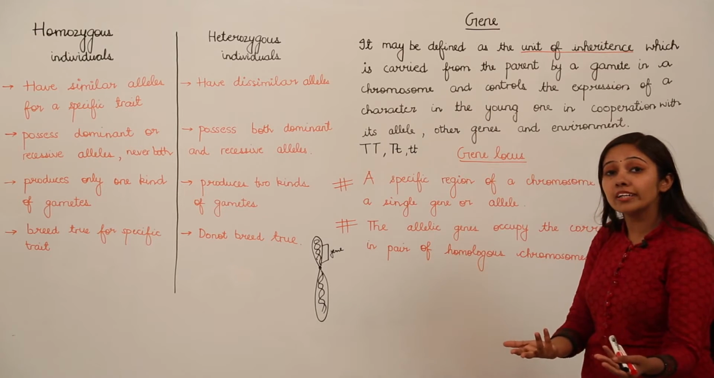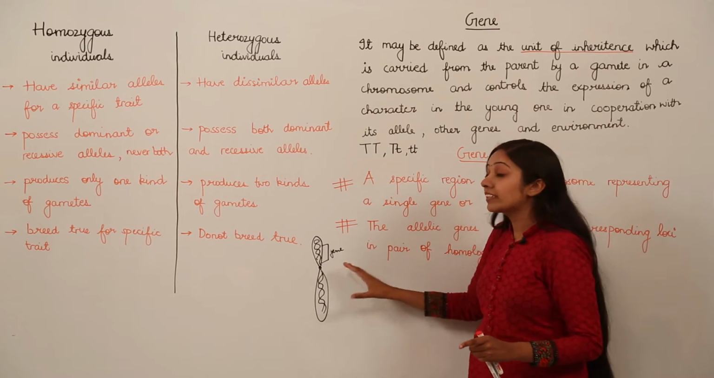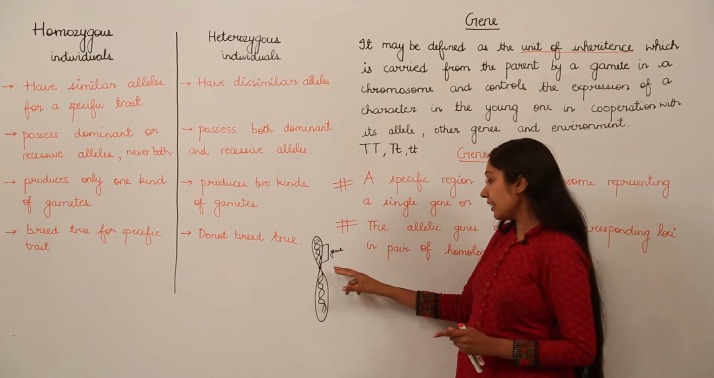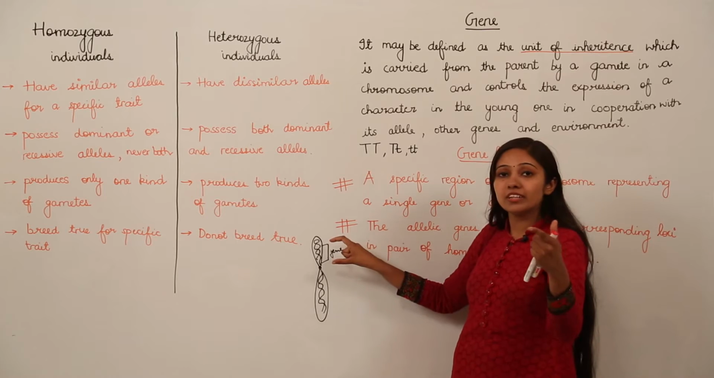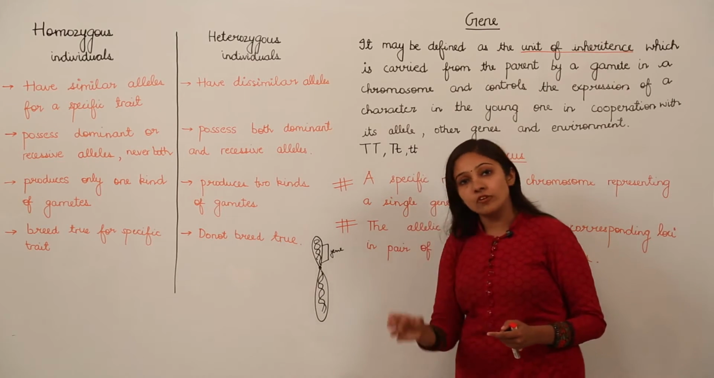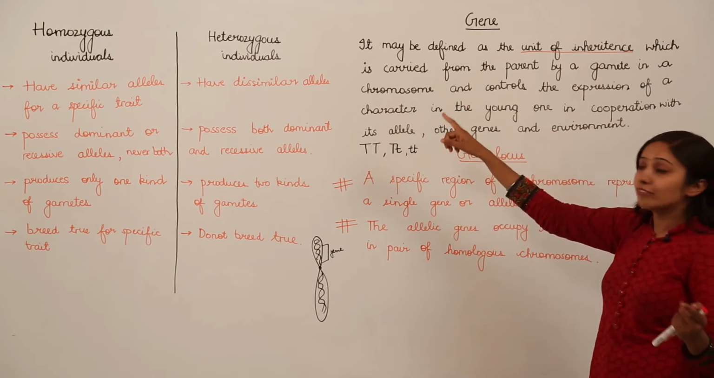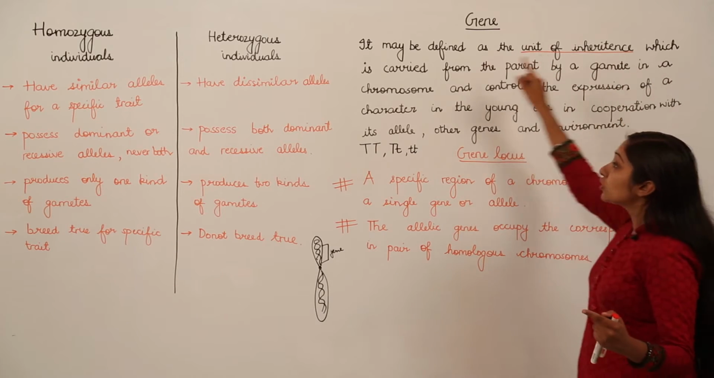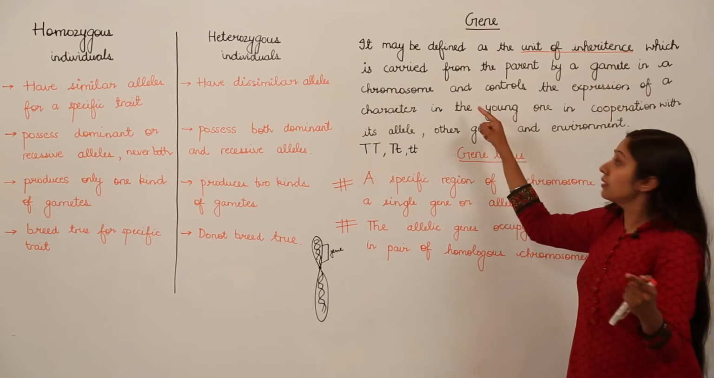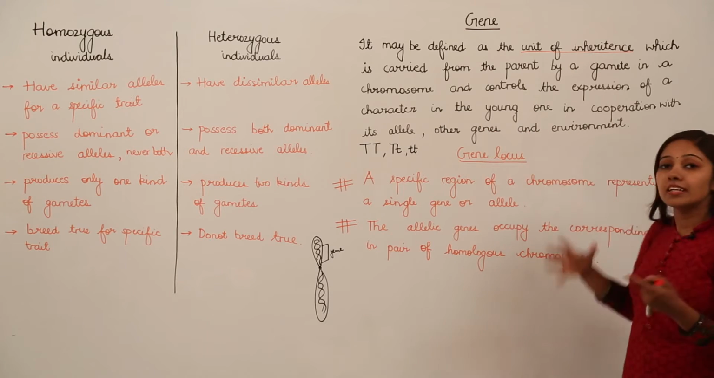Where are these genes located? These genes are located on the chromosome structures which are there in the nucleus of the cell, and these chromosomes have this double helical DNA, and a particular segment of DNA is known as a gene, which is going to encode for a specific characteristic or a trait, okay. So, remember that a gene is a unit of inheritance which is carried from the parent by a gamete in a chromosome and controls the expression of a character in the young one in cooperation with its allele, other genes and the environment.